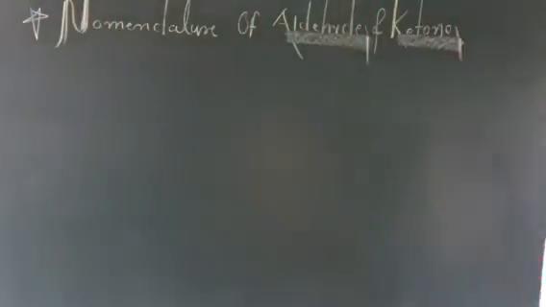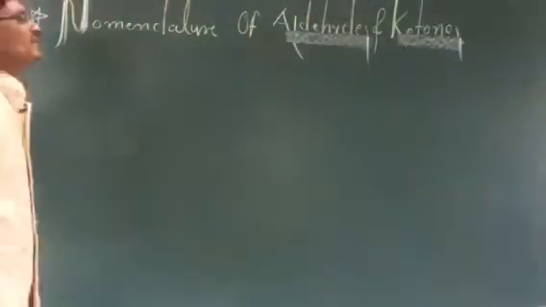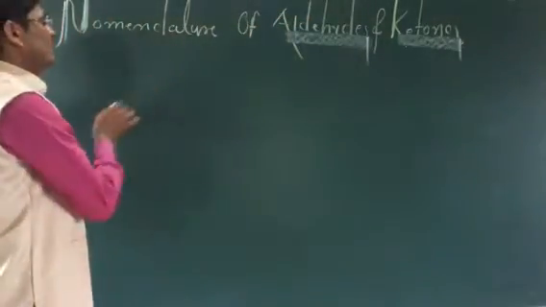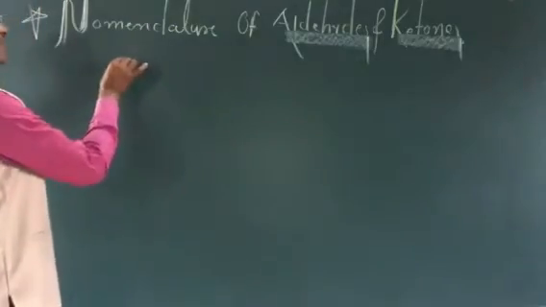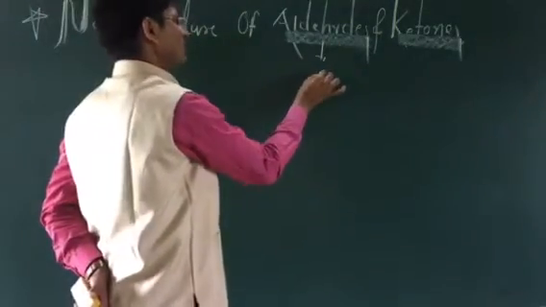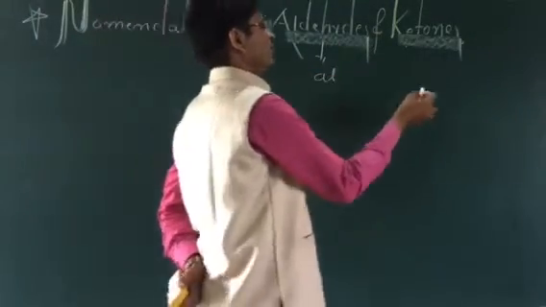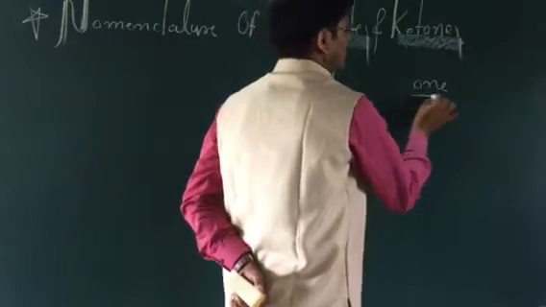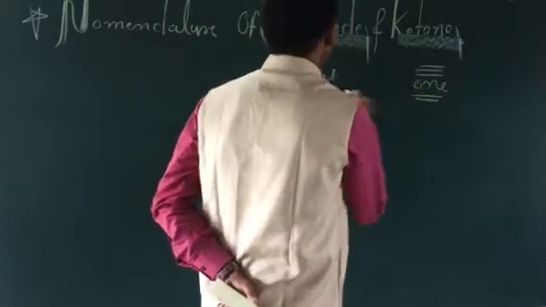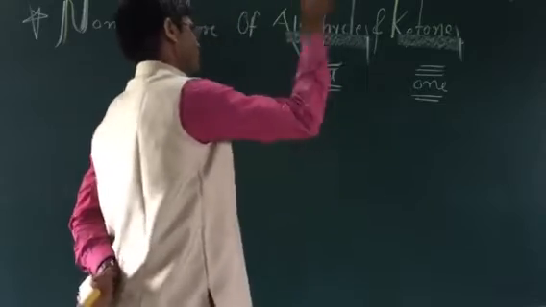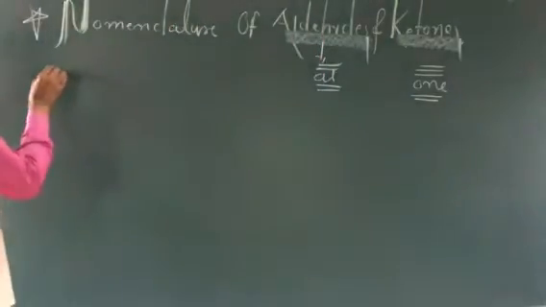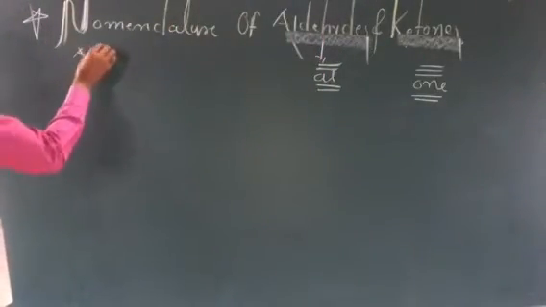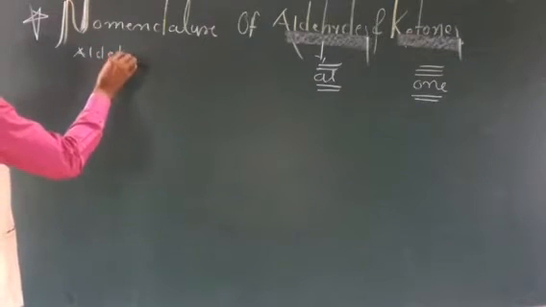Today we are going to cover the nomenclature of carbonyl compounds, specifically aldehydes and ketones. For aldehydes the suffix used is "al", and for ketones the suffix is "one". The last letter is "e" replaced by "al" for aldehydes. So let us take some examples of aldehydes.